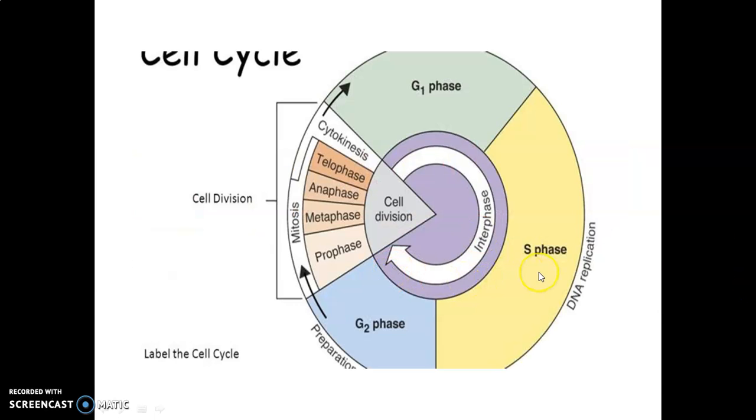In S phase, the synthesis phase, what happens? DNA replication takes place. During this time, the amount of DNA per cell doubles. If the initial amount of DNA is denoted as 2C, then it increases to 4C. That means there is no increase in the chromosome number. If the cell has diploid or 2n number of chromosomes at G1, even after S phase the number will be 2n.